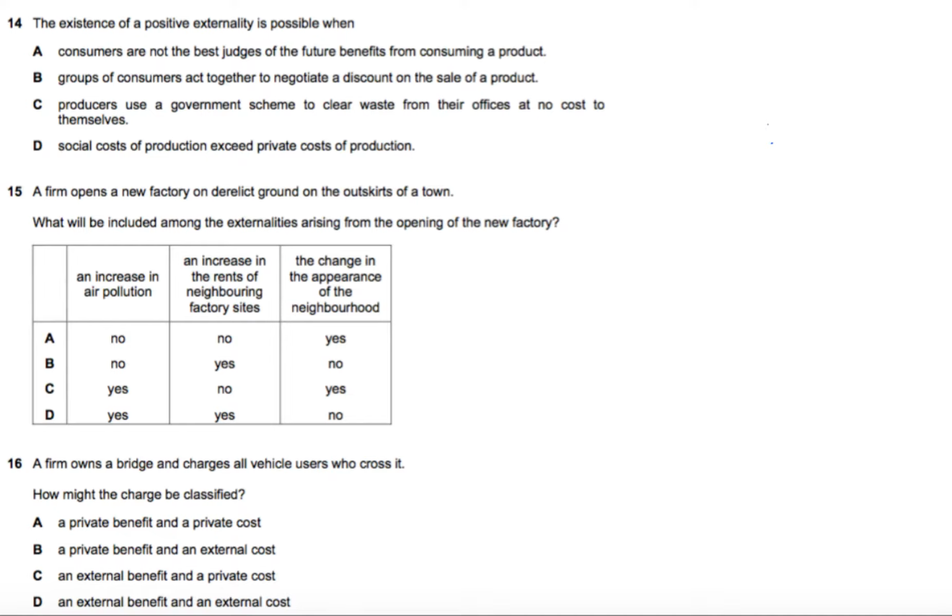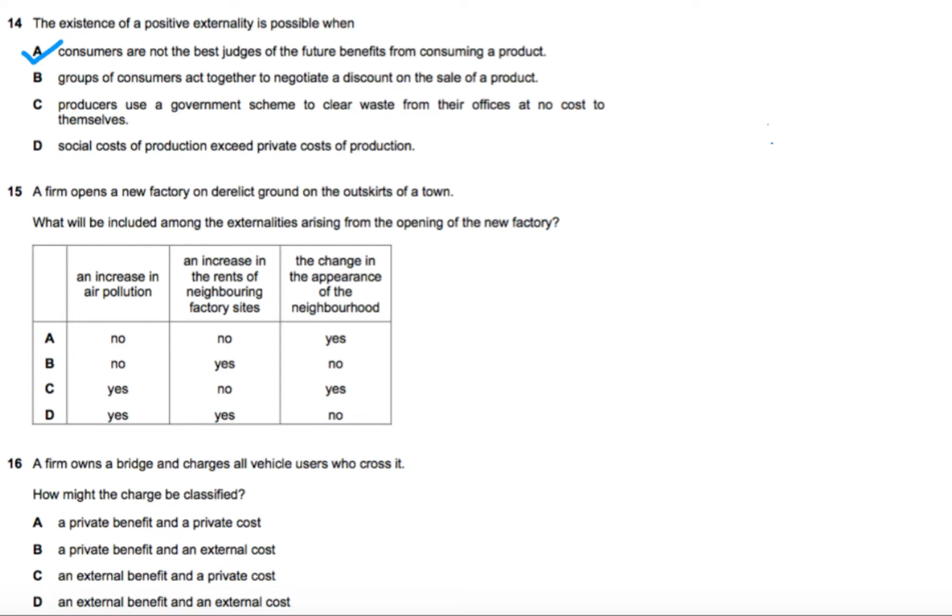This says that consumers cannot capture the true or future benefit from consuming a product, and these benefits are not captured by the market forces, because if they were, the consumers would have been able to judge these benefits. So there's some external benefit, some positive externality, that the consumers don't know. And so option A is the correct answer to this question.